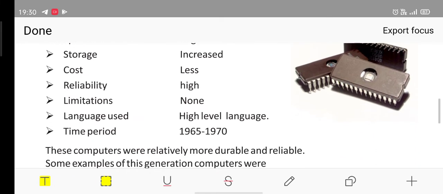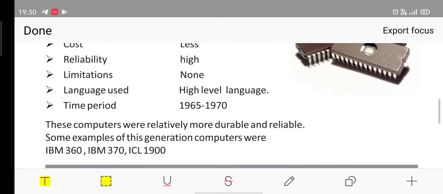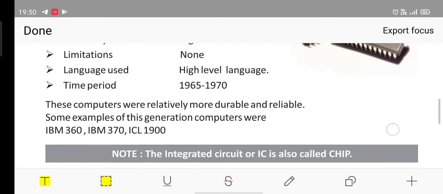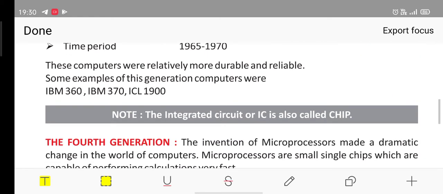See here the language is also evolving along with the generations. Time period was 1965 to 1970. These computers were relatively more durable and reliable. Some examples of these generation computers were IBM 360, IBM 370, ICL 1900. Okay, here you have to see the note.